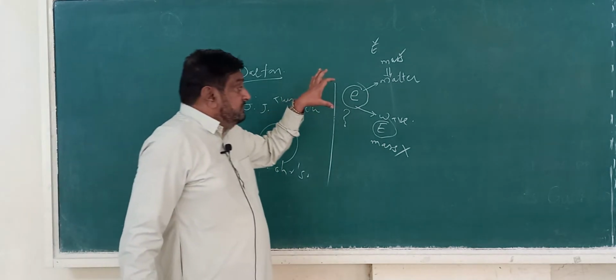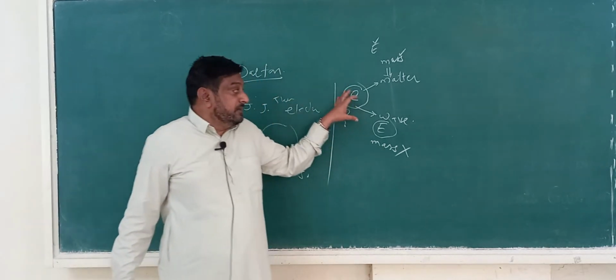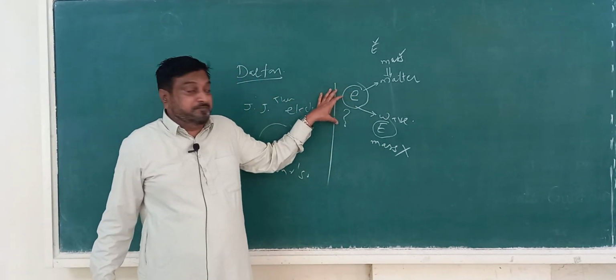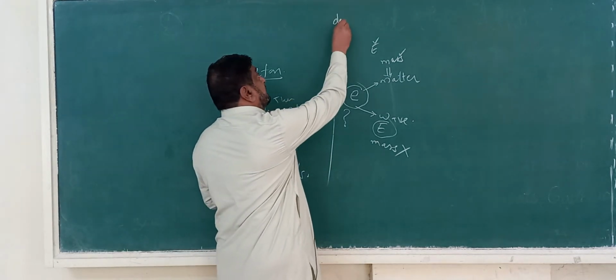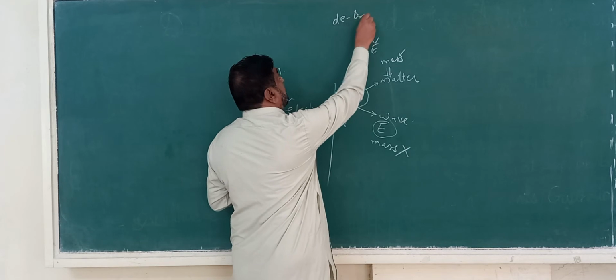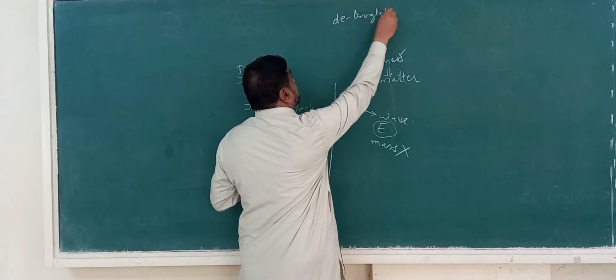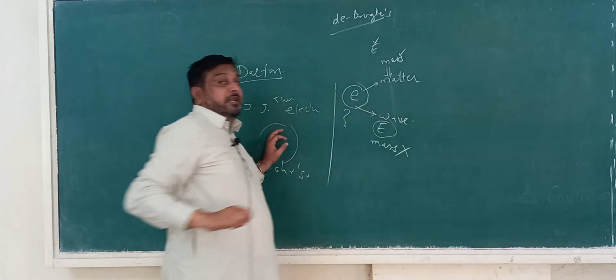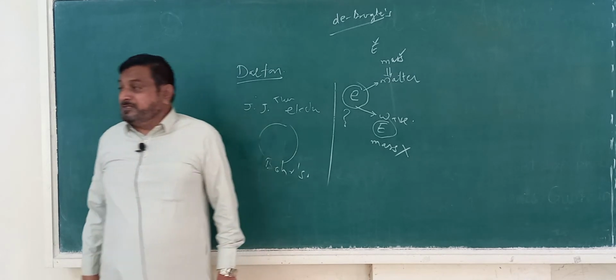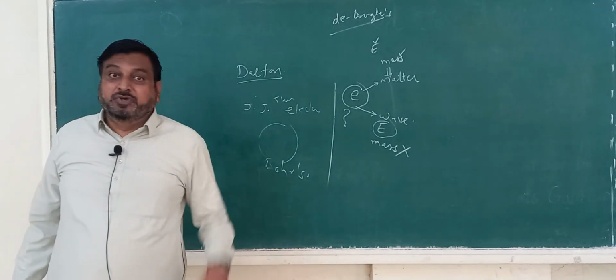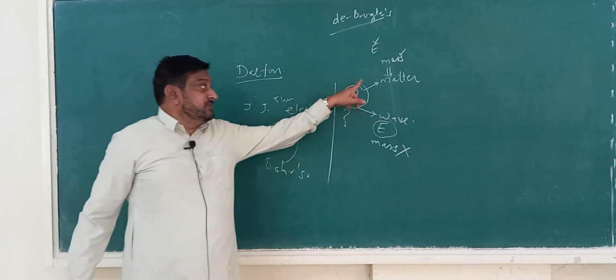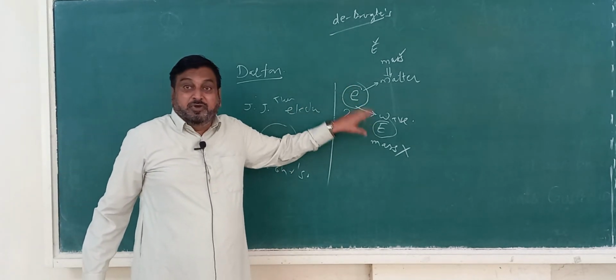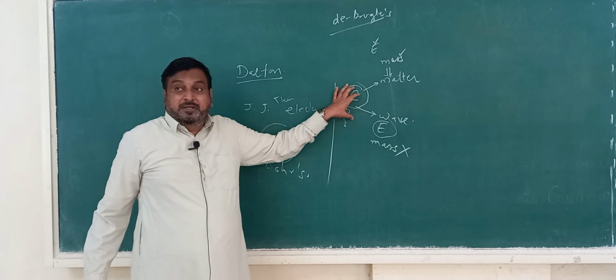This dispute comes to an end when de Broglie proposed a hypothesis that electron-like tiny particles possess dual nature. They act as matter as well as wave.